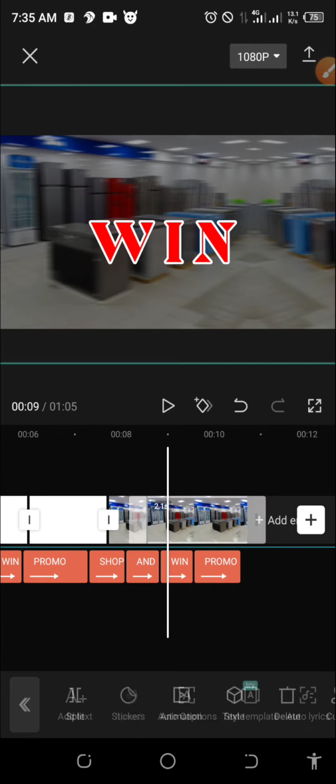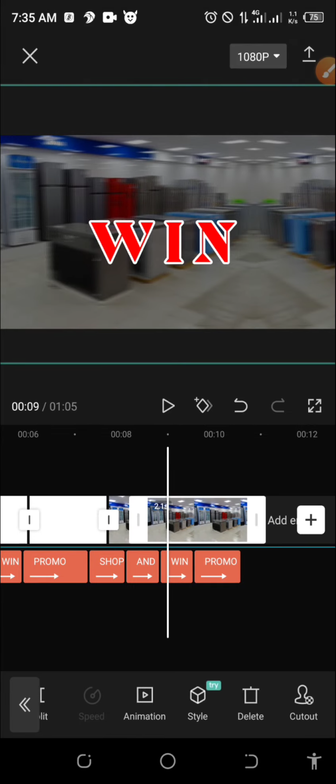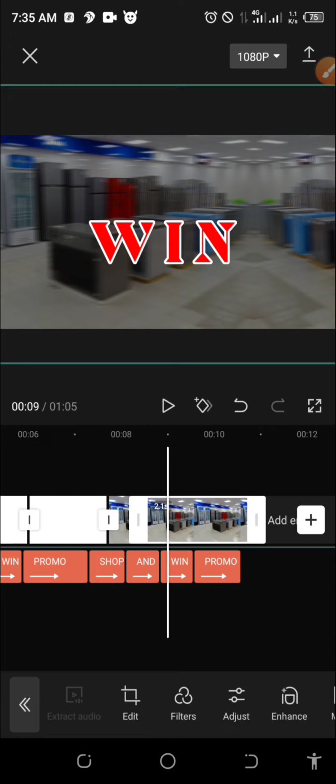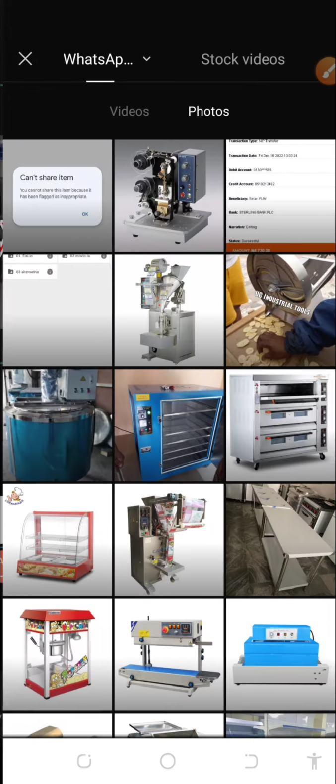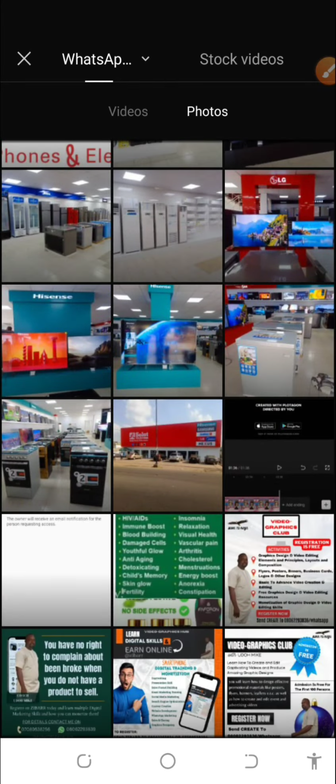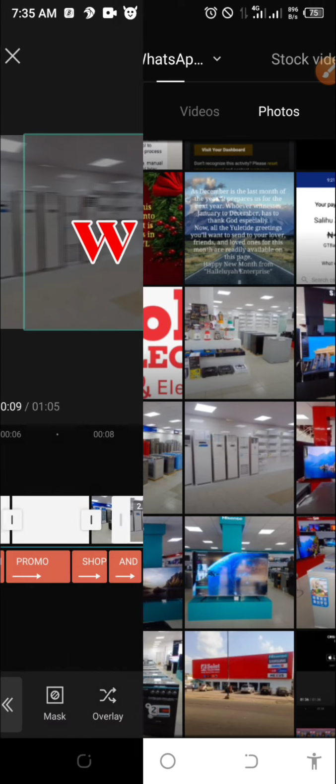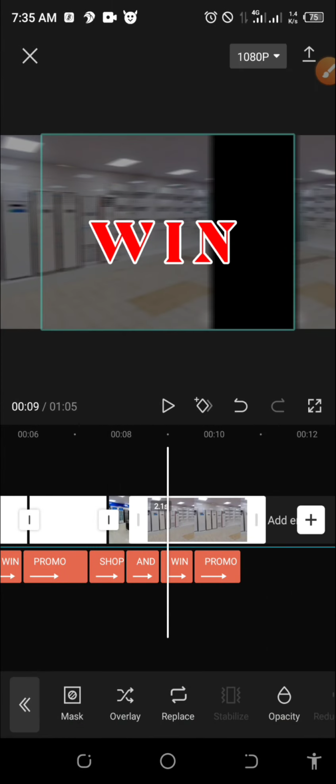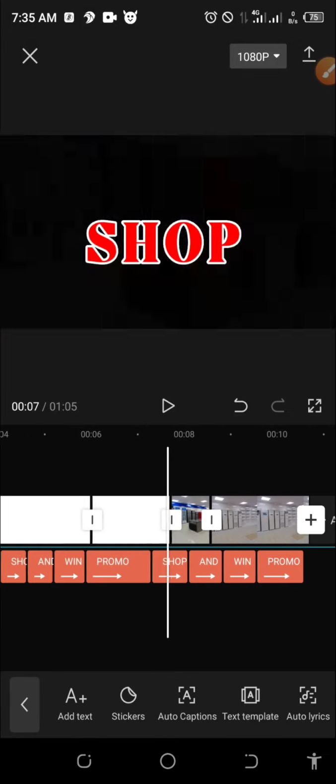Now I'm going to end this image here. I will split the image. I will select the image from here and split it. I want to add another image here, so I will click on replace, or I will delete this one and add another one, but instead let me just click on replace. I will select another image from the company. Let me go with this. Remember, this will have the same effect as the former image because we just split and replace.